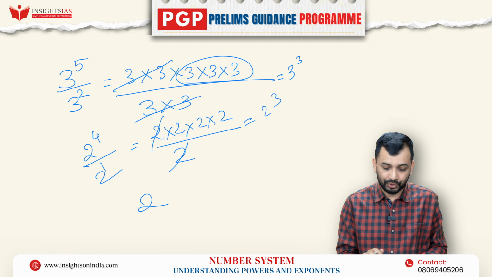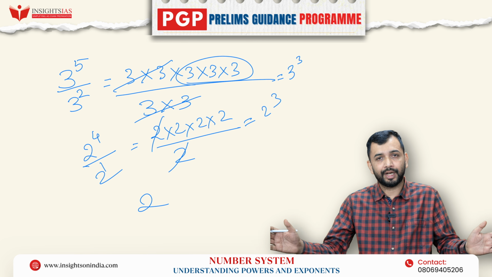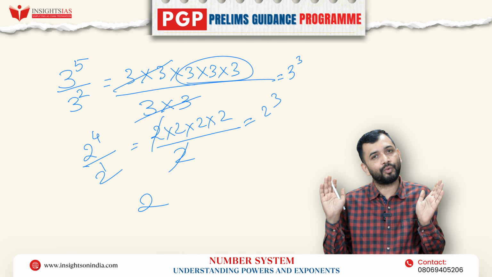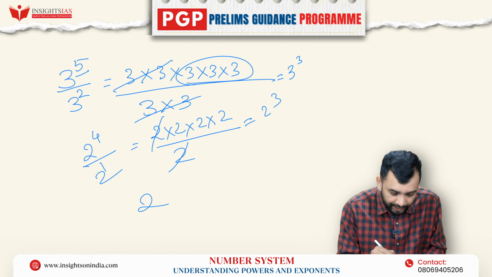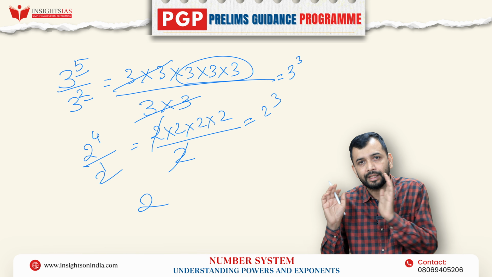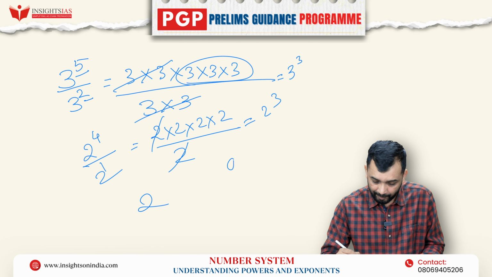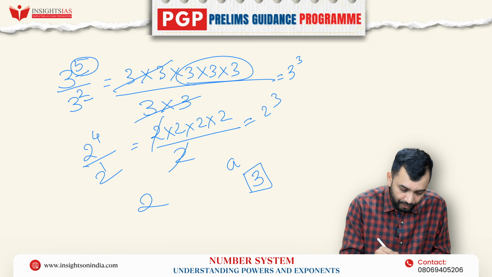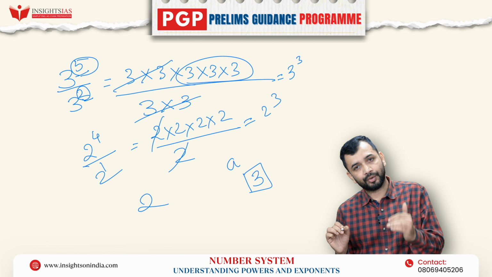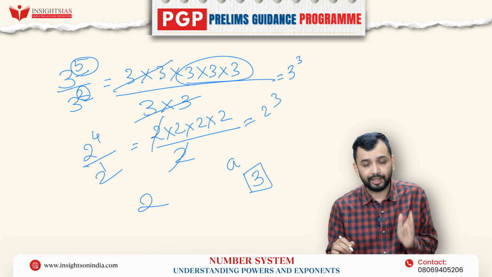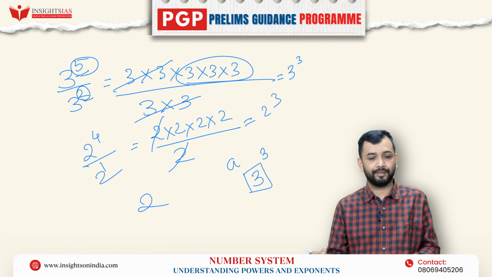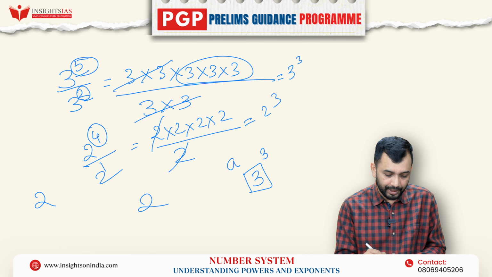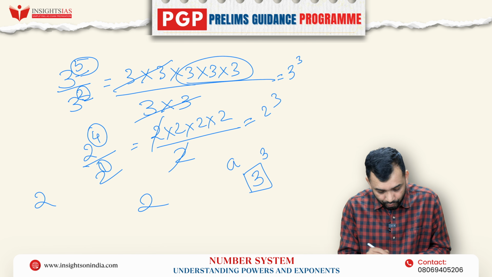No. What you are supposed to do: this has been expanded 5 times, this has been expanded 2 times. However many there are, they will get cancelled, remaining what you want. That means if here it is 5 and here it is 2, two 3s will get cancelled, remaining 3 will be there. Whenever 3 is the common base, from the higher power you are subtracting the lower power. That is, from the numerator power you are subtracting the denominator power. That is 5 minus 2, which is 3. Similarly here, 2 you are keeping as it is, subtracting the power of the numerator and the power of the denominator, that is 4 minus 1.